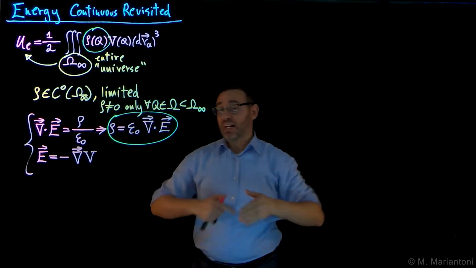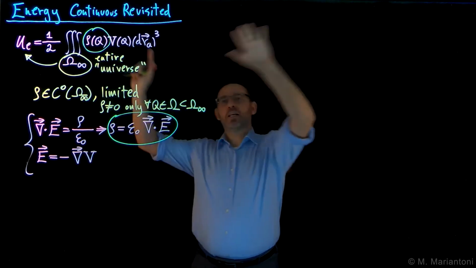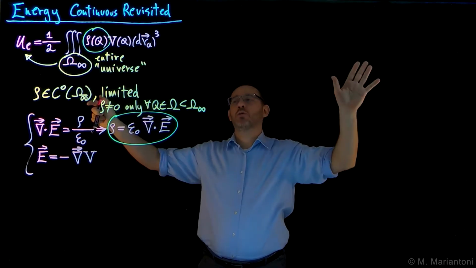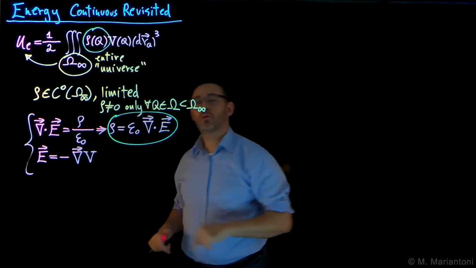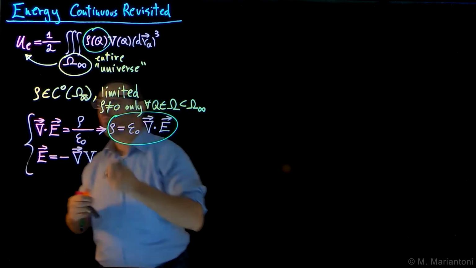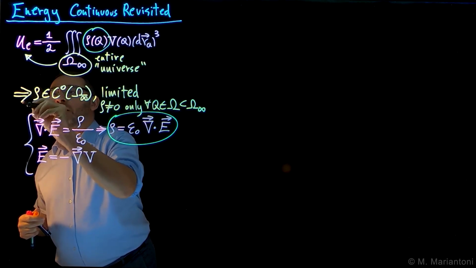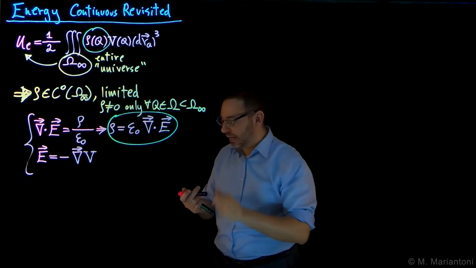Under these conditions, so we are limiting ourselves to these conditions, remember that. This is a very general expression. We can always use it. If we limit ourselves to this subset of conditions, then we can use case 1, the differential form, and that's what we get. But it's critical to remember that that's what we are doing here. We will give an example to show the importance of that condition.